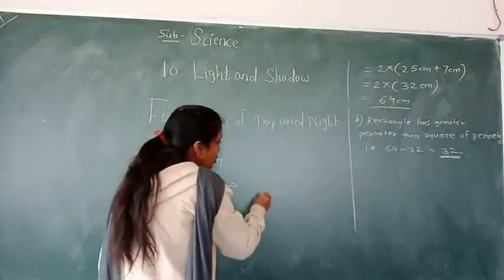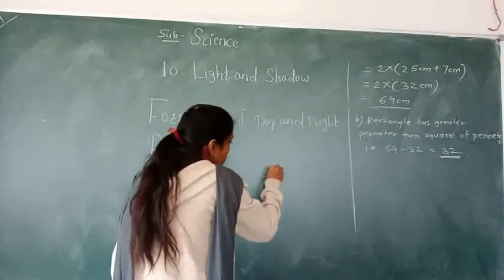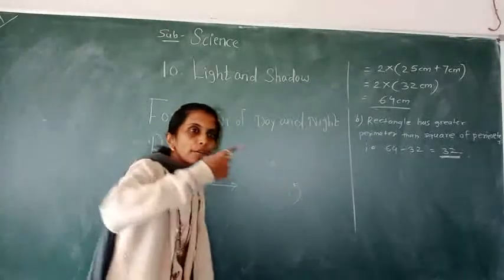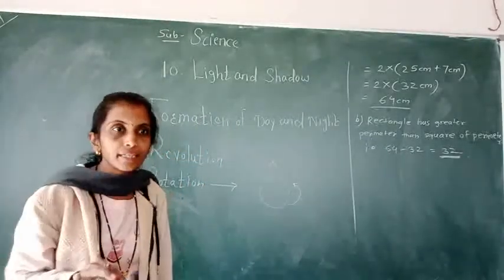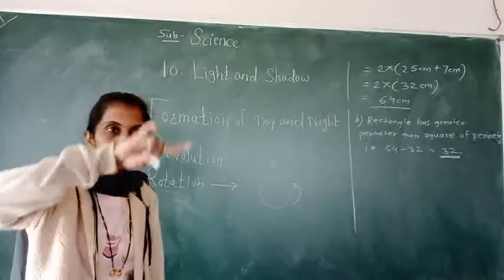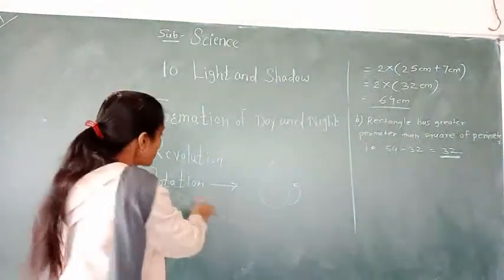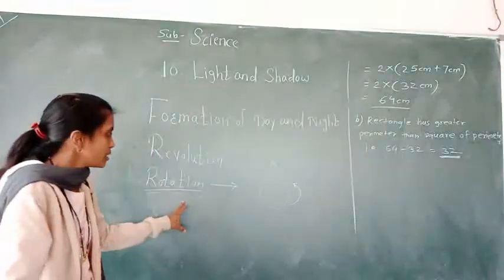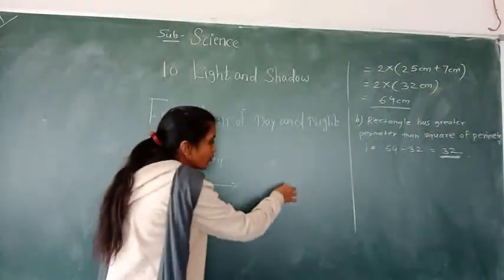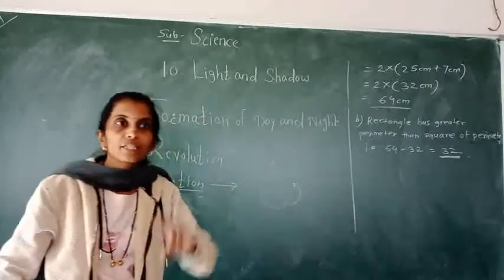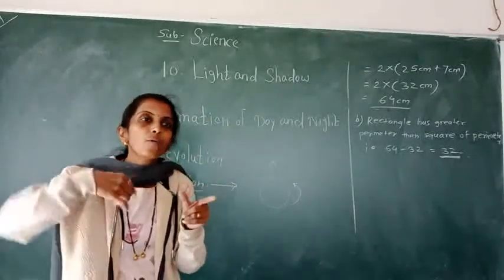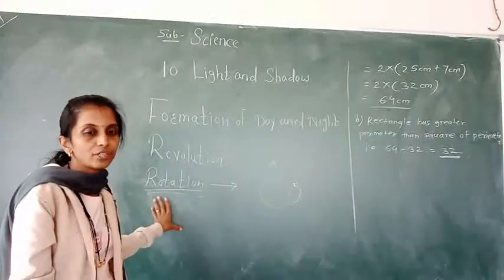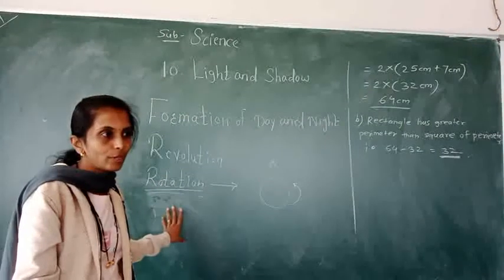The earth rotates around its own axis and also around the sun. When the earth rotates around its own axis, this movement is called rotation.